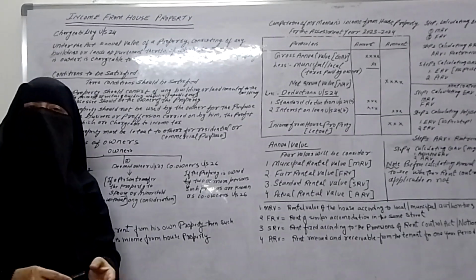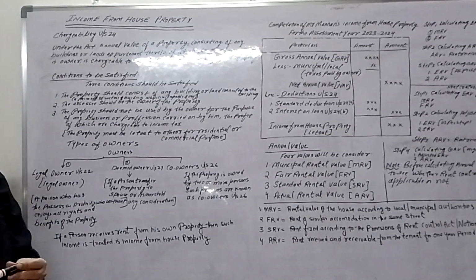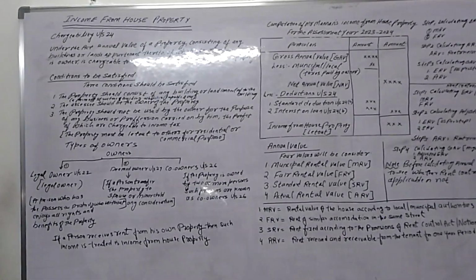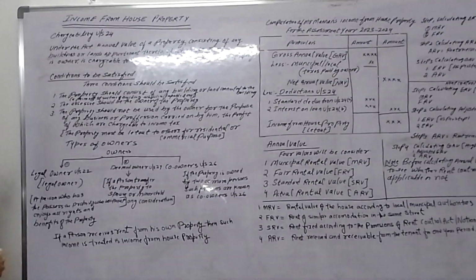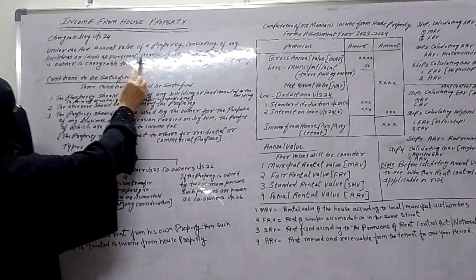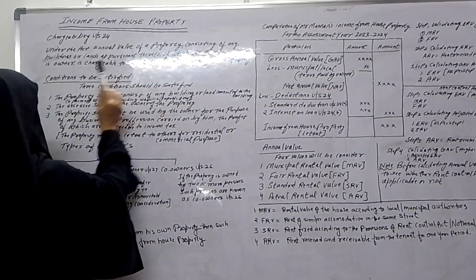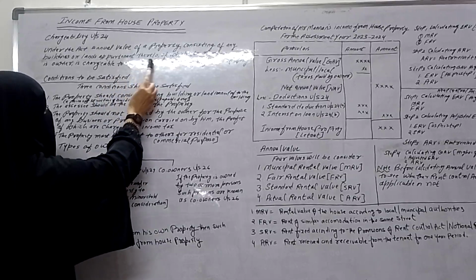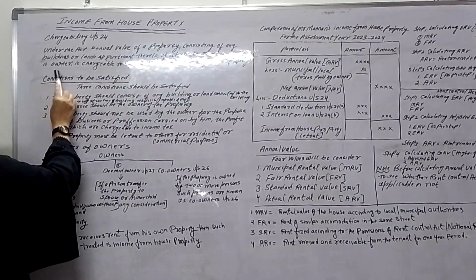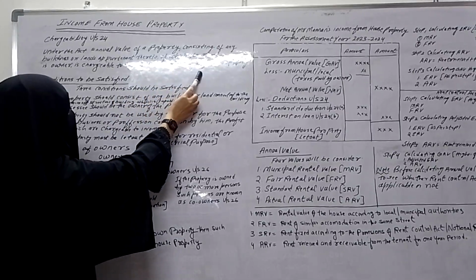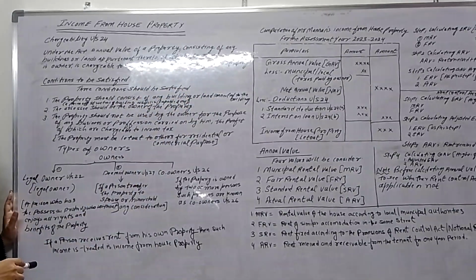The Income Tax Act defined it under section 22: the annual value of the property consisting of any building or land appurtenant thereto, of which the assessee is owner, is chargeable to tax under the head income from house property.